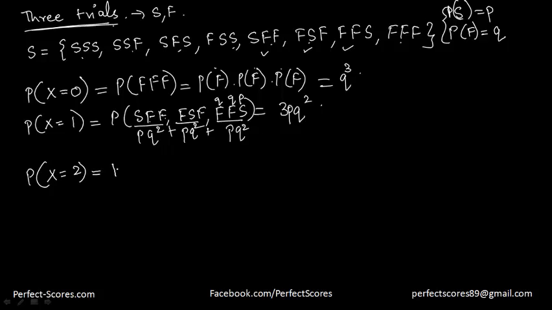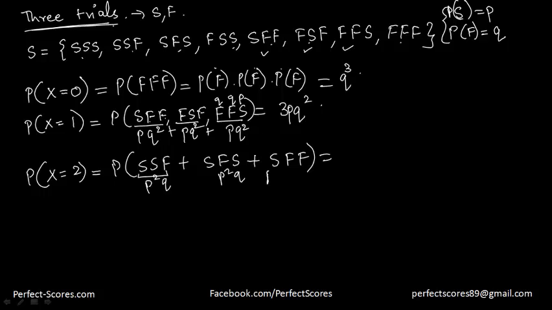So in that case, if I just go a little quickly here, all I have to do is add these probabilities. So that will come down to P square Q, P square Q, and P square Q. So the probability is going to be equal to 3P square Q.